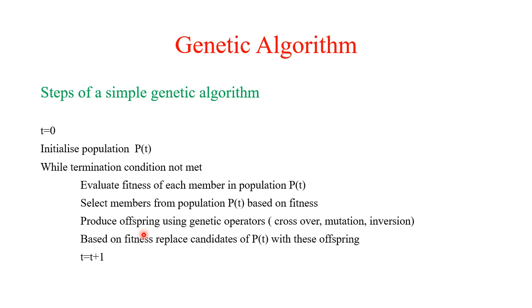Or in some cases, we replace the current population with the newly generated population. Or in some cases, the new offsprings are used to replace some bad individuals of the current population. Then t equals t plus 1. It continues until the termination condition is met.